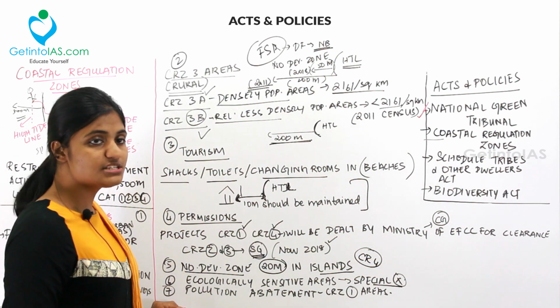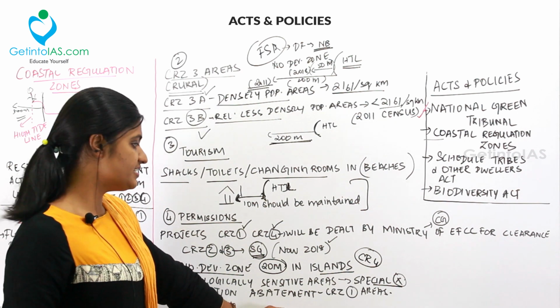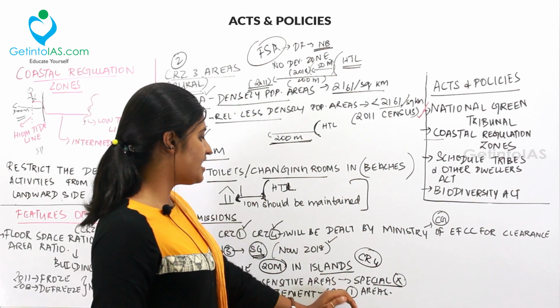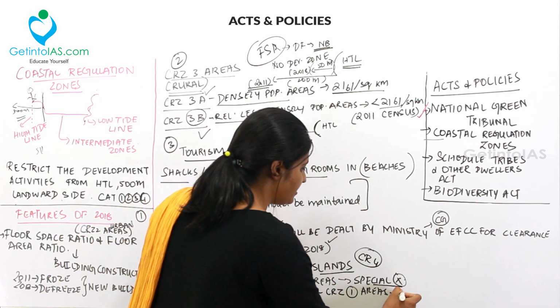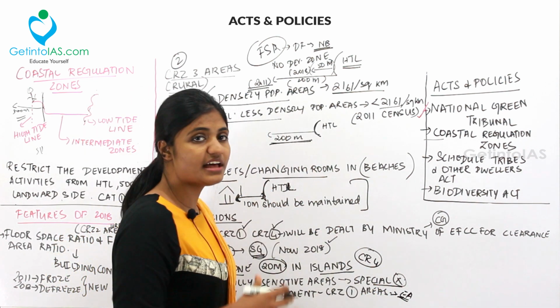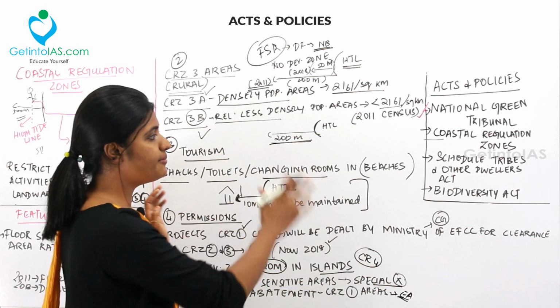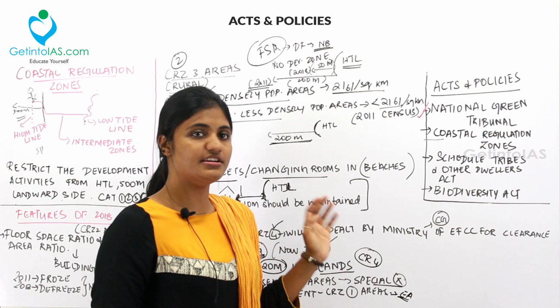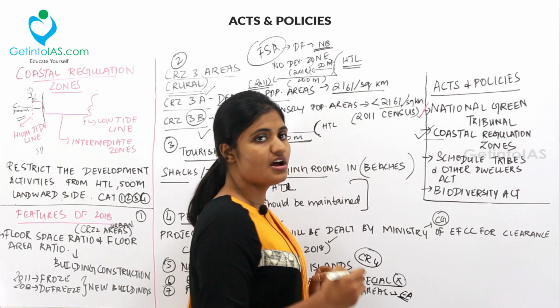And then coming to the last point on the CRZ notification, the pollution abatement is seriously considered in the CRZ 1 areas, because those are very ecologically sensitive areas and various treatment plants have to be set up in that area for the pollution abatement. So these are the important points to be noted down under the CRZ regulations, that is the coastal regulation zones.